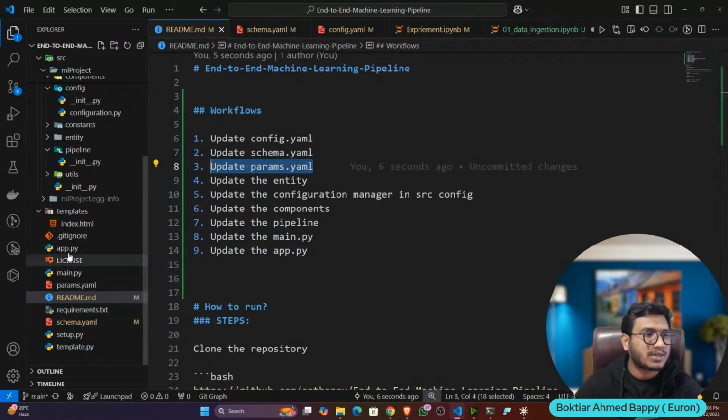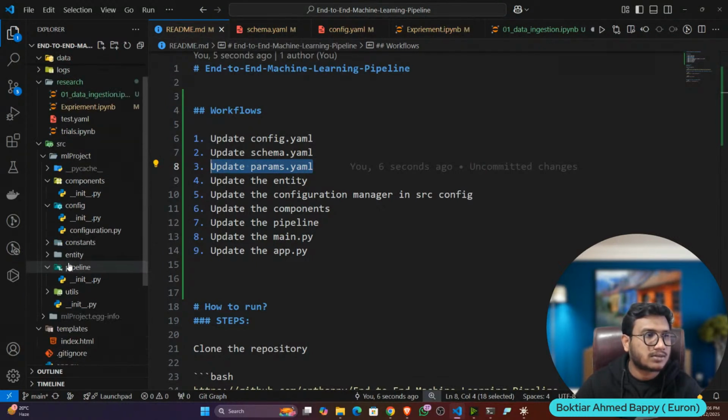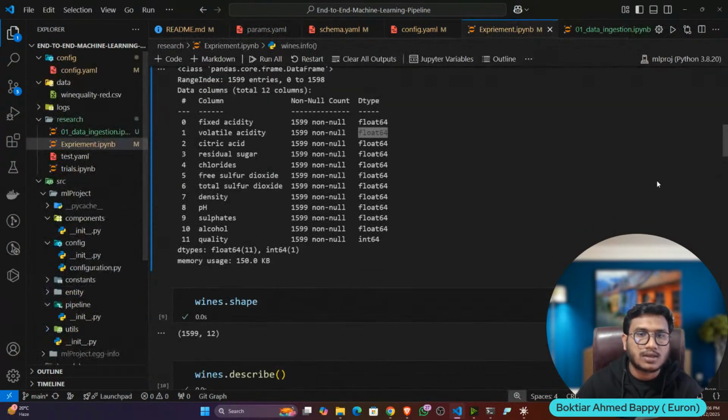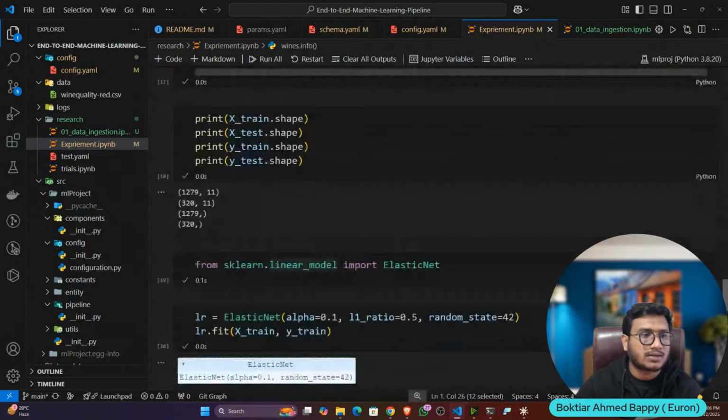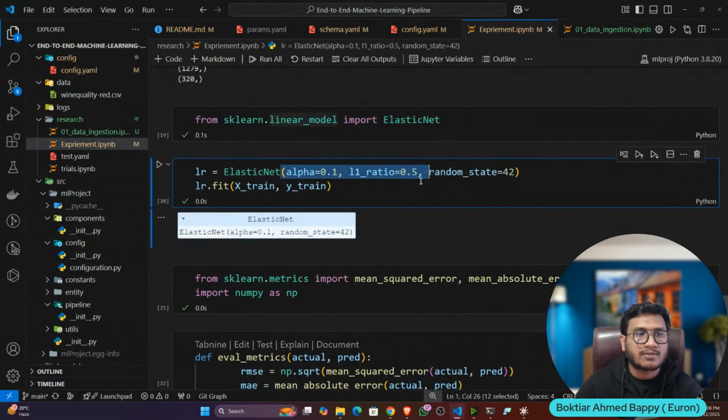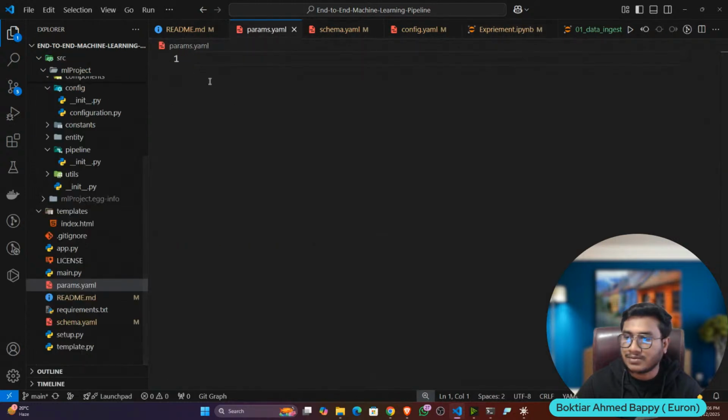So let's open the params.yaml. Here is my params.yaml. Inside params.yaml, I will update my model parameters. Here also I'm going to use the ElasticNet model, because you can see I'm using the ElasticNet model here. This model has some parameters like alpha and L1 ratio. These parameters will be mentioned in the params.yaml.